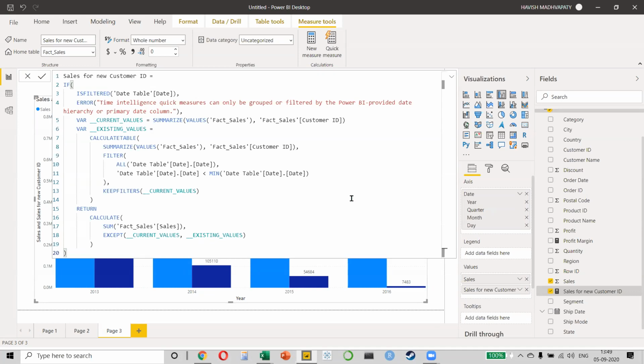The beauty is that Microsoft is creating these quick automatic formulas, but at the same time, you still have to understand it. Just because you're getting the answer doesn't mean that you should just give it up and say, why do I need to learn it? Don't learn it 100%, but at least learn it 20, 30%.